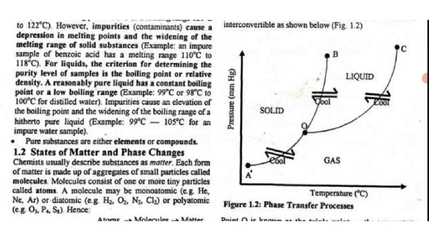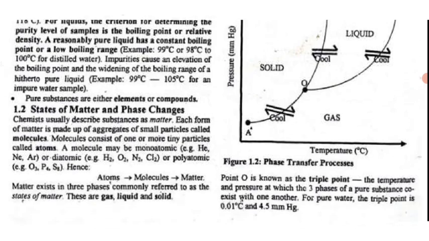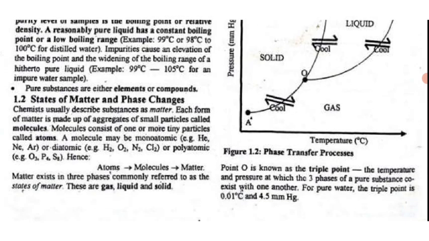We can see, okay, it is a graph of pressure against temperature. We can see solid on our left, we can see liquid above, we can see gas below. Then we can see a point here, a point O. We have A, B, C. We can see a point O. That's the point where A, B, and C meet. That point is known as the triple point.